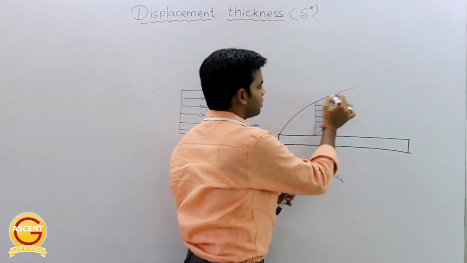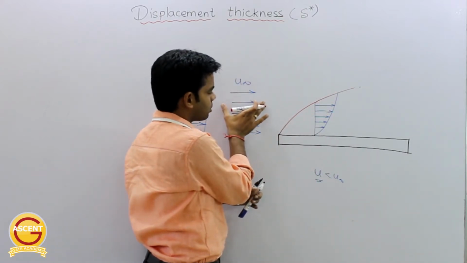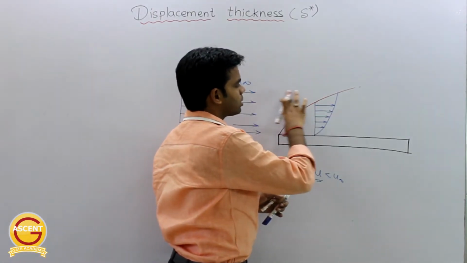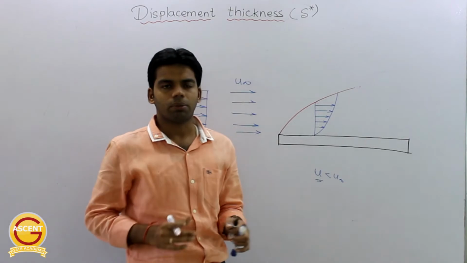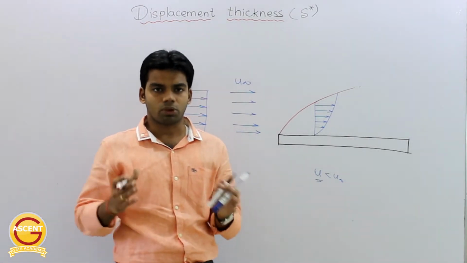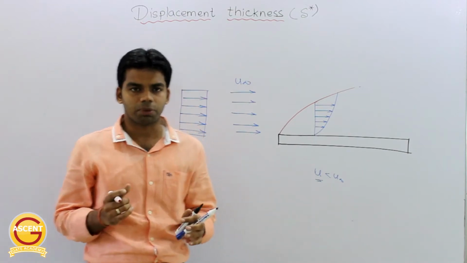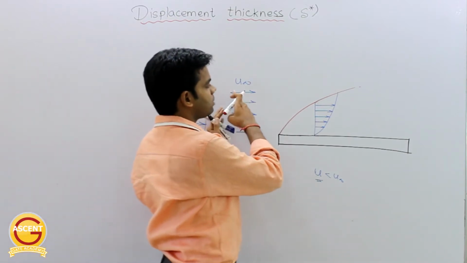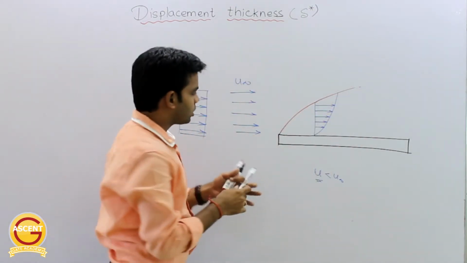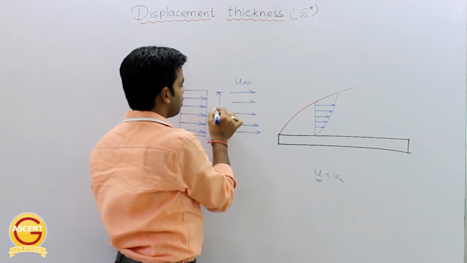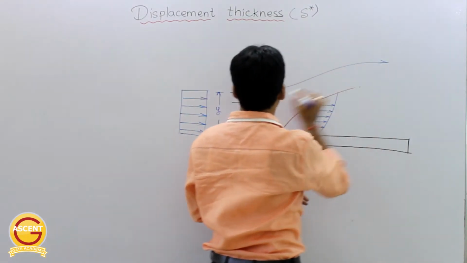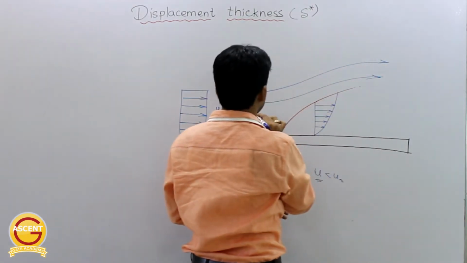That means the extra air, okay, whatever mass flow rate is here, we are not getting the same mass flow rate up to the same height because of the boundary layer formation. Okay, so what will happen to the extra mass? Because of the principle of continuity, obviously this extra mass will try to flow over this boundary layer. Okay, so suppose initially the height of this stream was y, but this stream will now flow over this boundary layer like this.